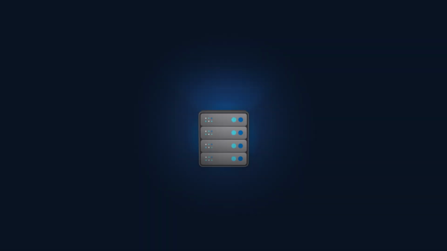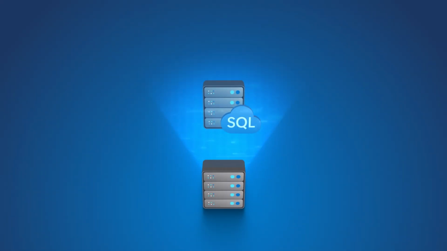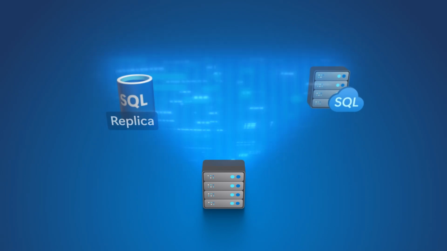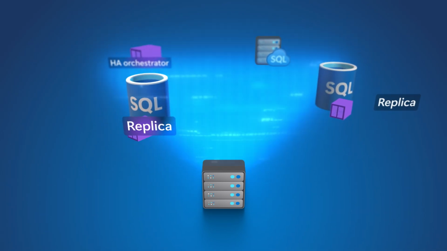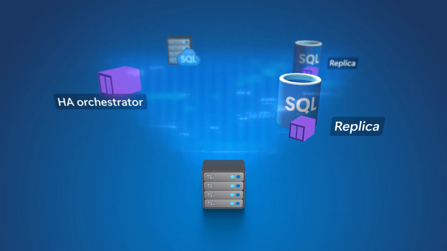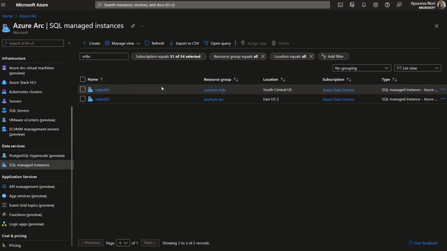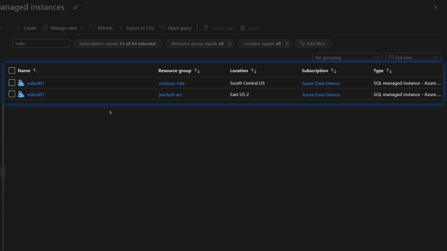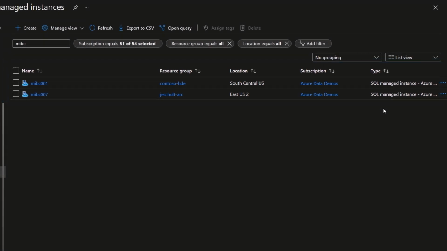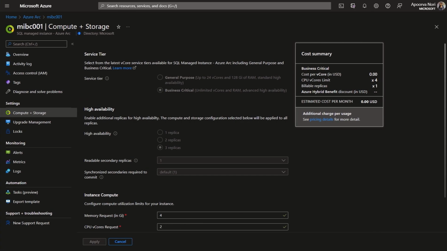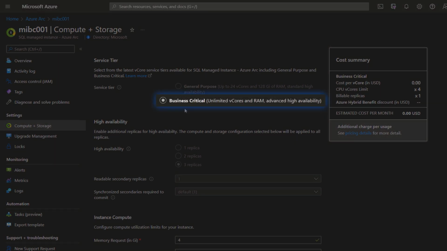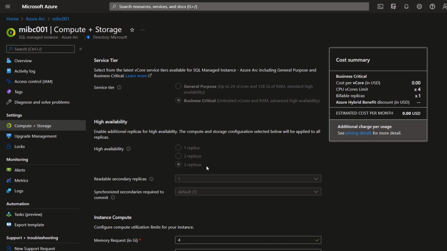Moving on now to data, you can run Azure SQL Managed Instance Business Critical on your hardware anywhere you need to store and transact your data. The Business Critical tier is built for mission-critical workloads requiring the most demanding performance, high availability, and security. Here you're seeing my Azure Arc SQL Managed Instances located on my on-premises data centers. I'll click into this 001 instance, and you'll see that the service tier is configured as Business Critical, and in my case, there are 3 replicas and built-in high availability. Azure Arc provisions this automatically using the number of replicas and compute you selected as you created it.